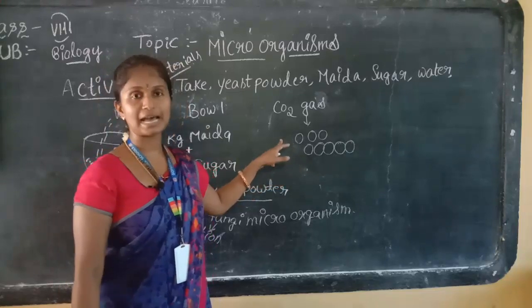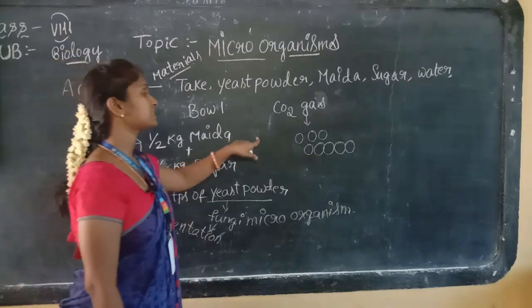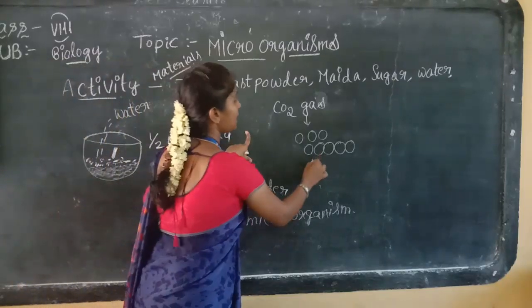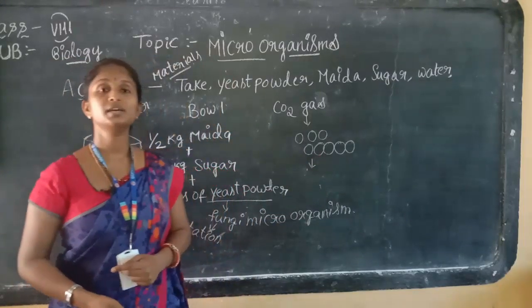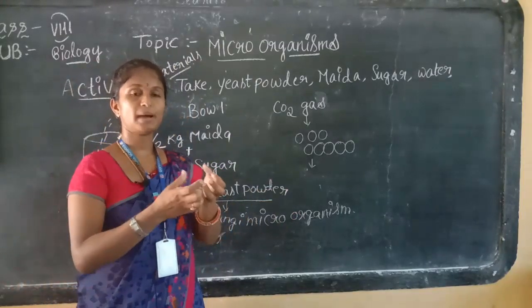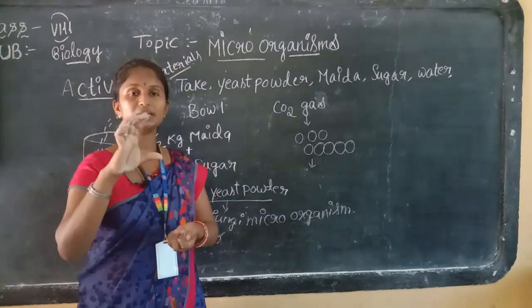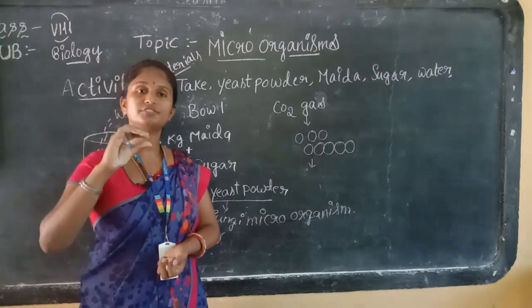To produce these gas molecules, the fermentation process occurs. That's why, when you heat it at a certain temperature, the batter of the bread increases and you get the fluffiness of the bread.